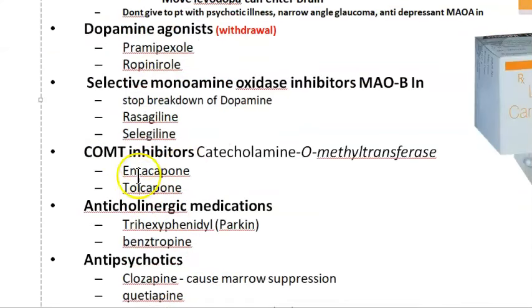COMT inhibitors, catecholamine O-methyltransferase inhibitor. Such a small, cute name, right? Example we need to know: entacapone, this they will prescribe in the prescription. So you should know this.